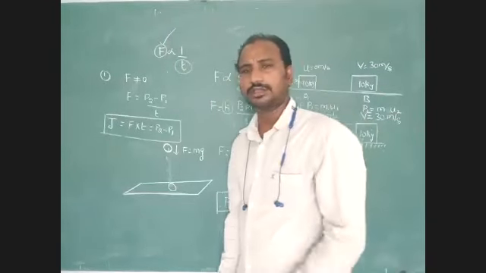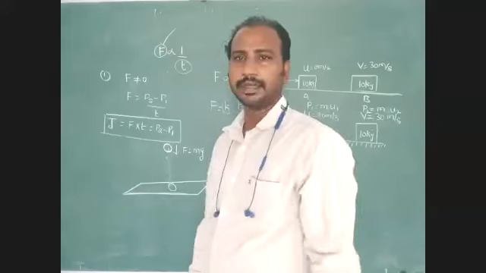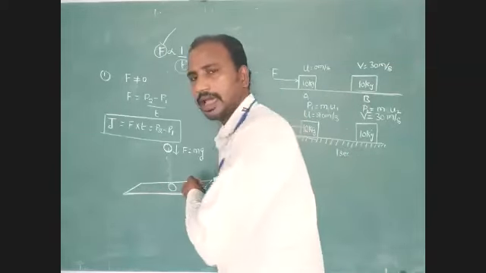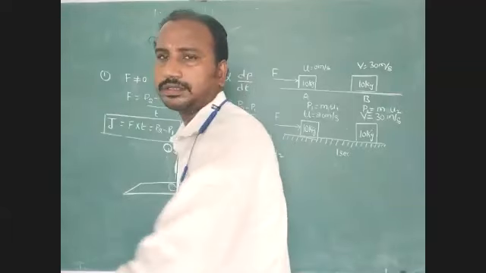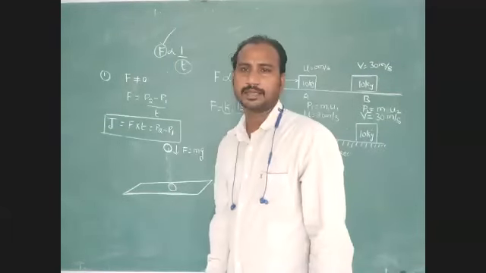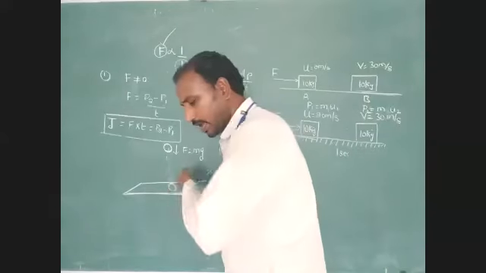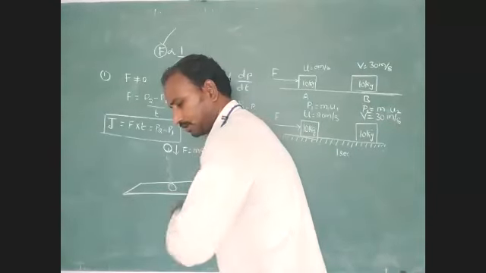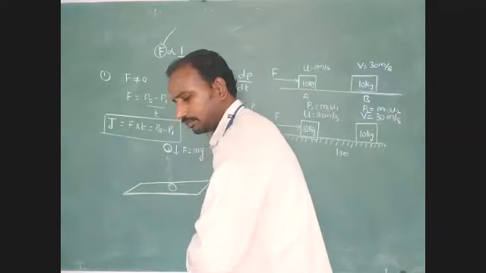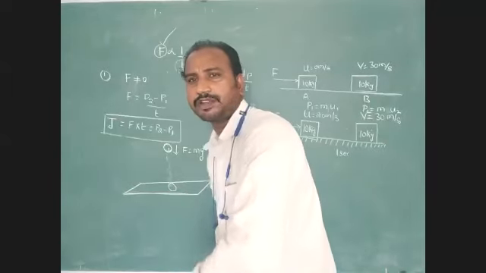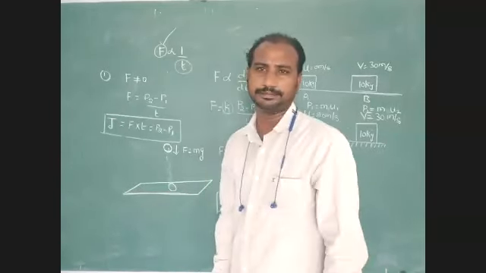Dravid also is a good player in cricket. He is playing very slowly. He is using that hand very slowly for defense. Because he is using that movement very slowly, he applies less amount of effective force on the ball.